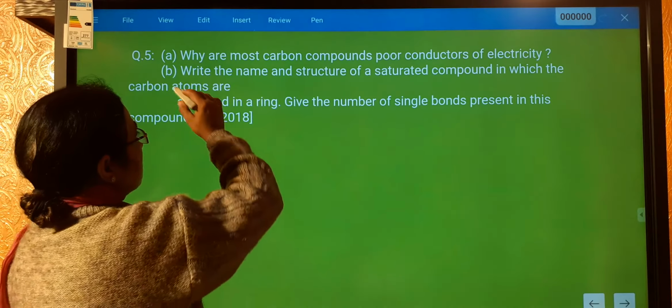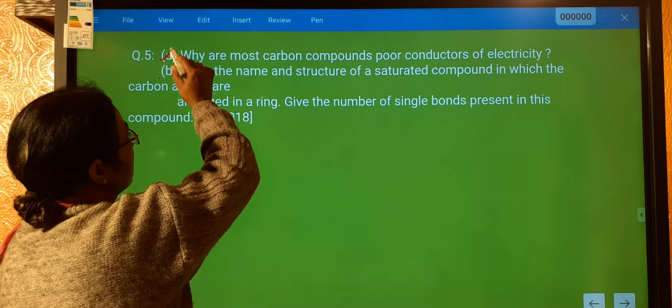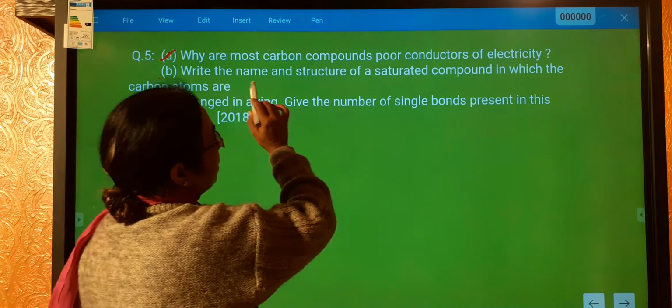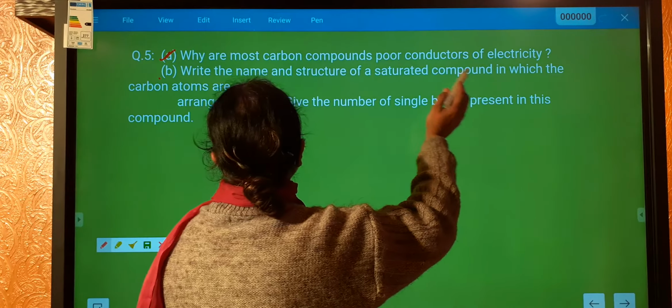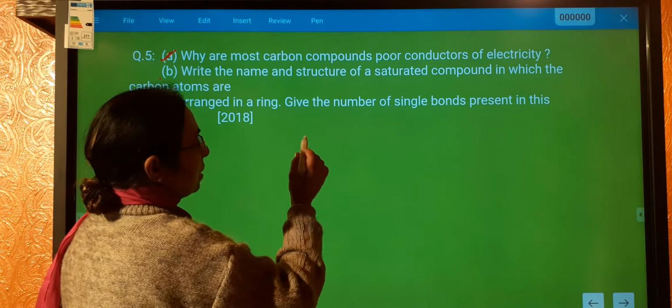Alright, now let us see the B part of it. We have finished with the A part. Let us see the B part of it. Write the name and structure of the saturated compound in which the carbon atoms are arranged in the rings.